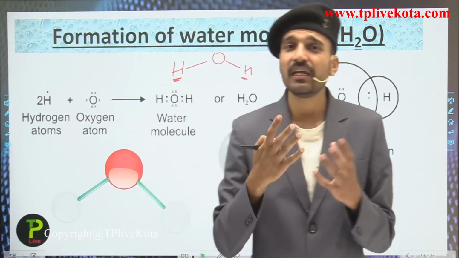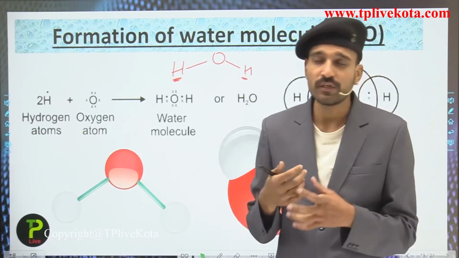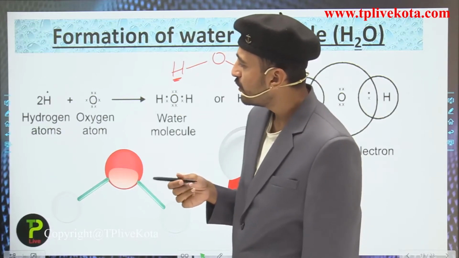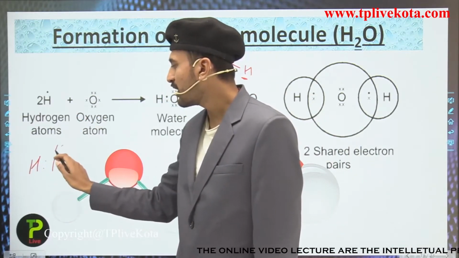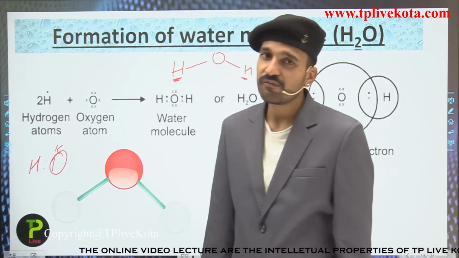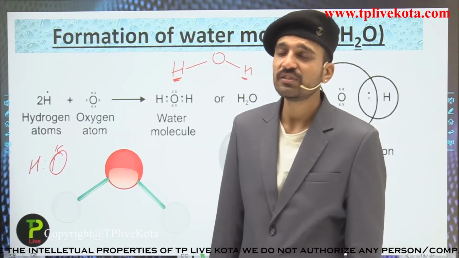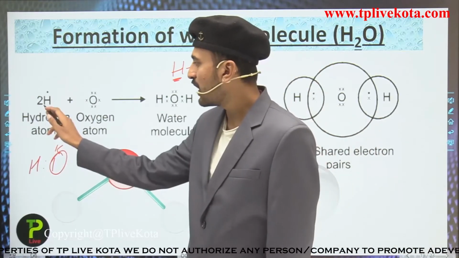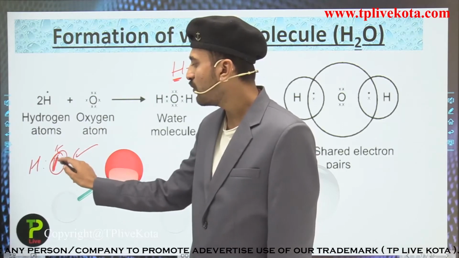It means that there should also be the sharing of electrons taking place between the hydrogen and the oxygen atom. Talking about the hydrogen atom, you can see that hydrogen contains only one electron in its outermost shell, that is the K shell. Here the K shell is the valence shell, and the one electron present in the K shell is termed as the valence shell electron. So hydrogen has only one electron, and it requires only one electron.